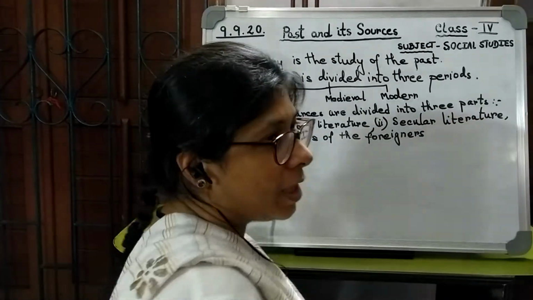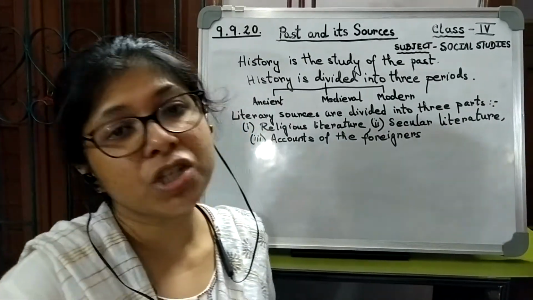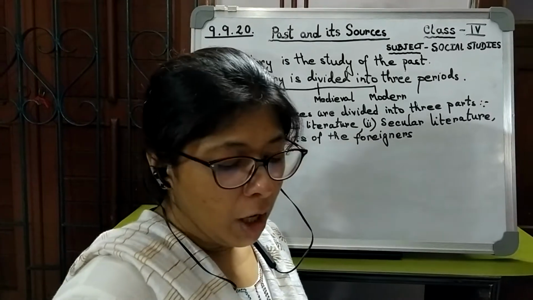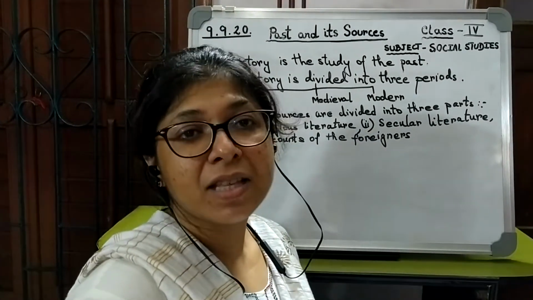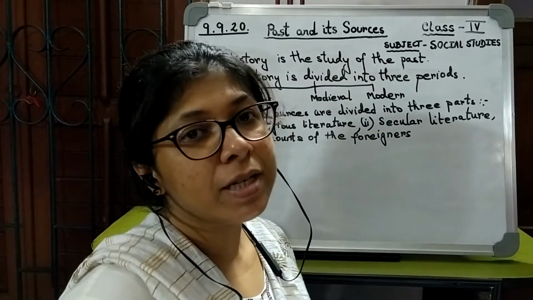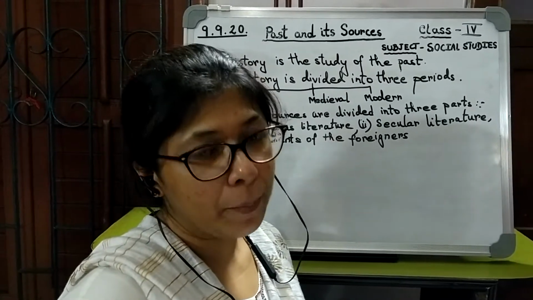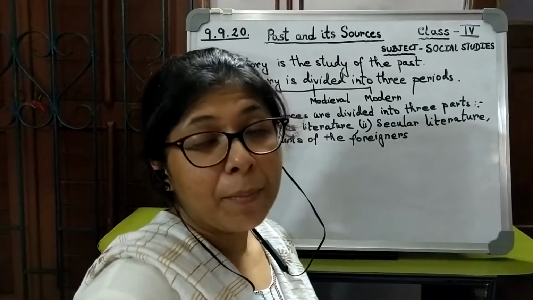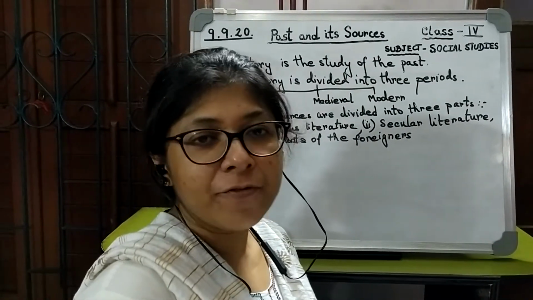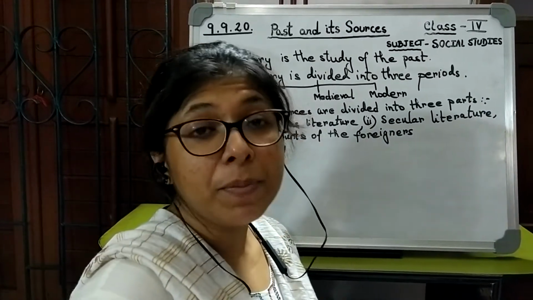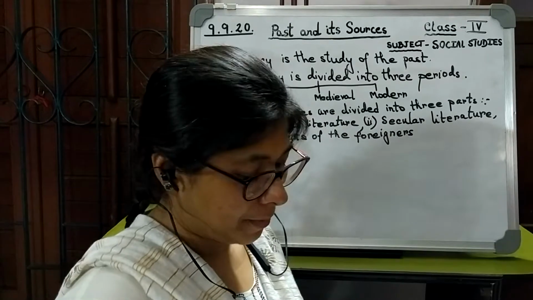Next we come to secular literature. Secular literature is non-religious. It talks about the law books of that time, that is the Dharma Sutras and the Smritis, then the writings of Patanjali and Panini. They wrote books on Sanskrit grammar, and then the dramas of Kalidasa and Vishakadatta. Those writings talk about the people and society of those times.